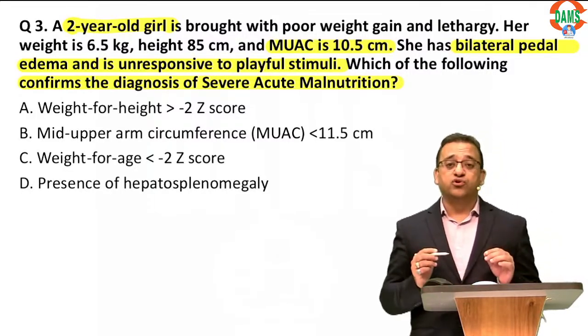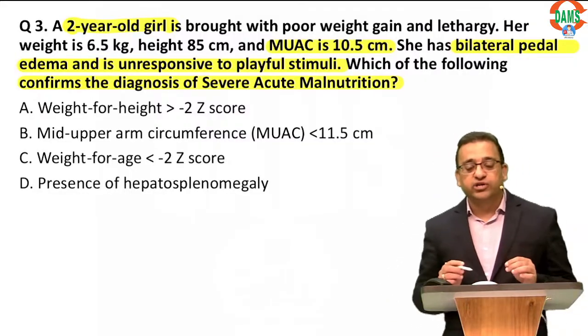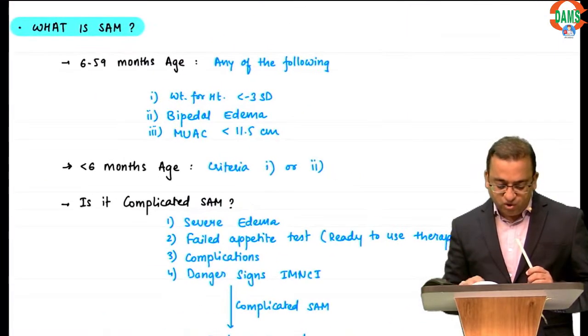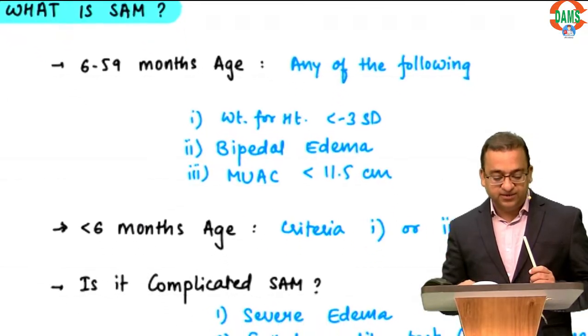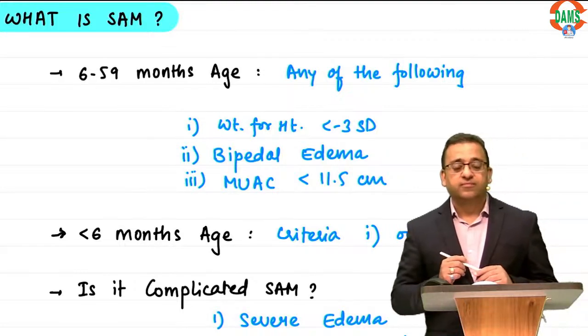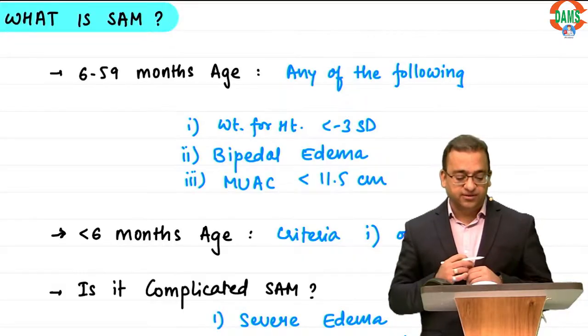So all of you should know SAM is important. Severe acute malnutrition is important. All of you should know the criteria of SAM. All of you should know what is SAM. So SAM is defined in 2 age groups, 6 to 59 months and less than 6 months.